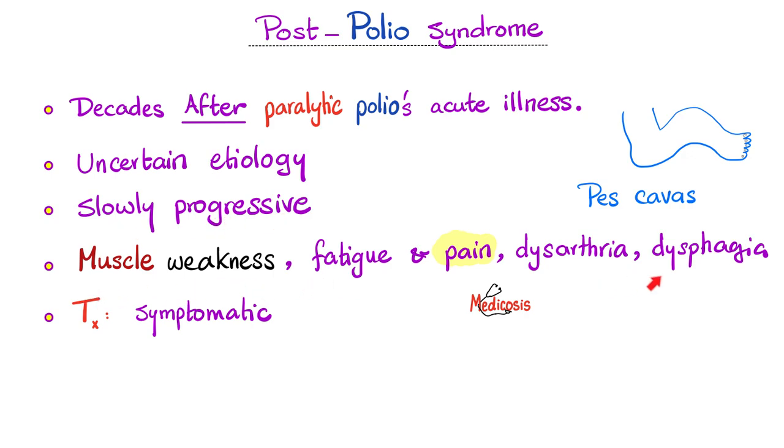Symptoms are very similar to paralytic polio, but this is what's unique. Pain. Remember, paralytic polio from the initial infection did not have sensory deficits. But post-polio syndrome has pain, which is a sensory symptom. Treatment, there is no cure up to this moment, so we just provide symptomatic support.